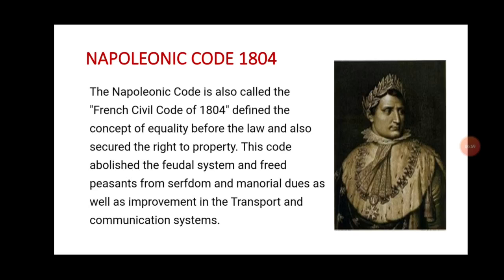Later, the third estate people, the poor people, didn't get the voting right. Women were also neglected. Old age people were neglected. Poor people were neglected. So there was discontentment among the people and they wanted to get their rights. For that, they made Jacobin clubs.